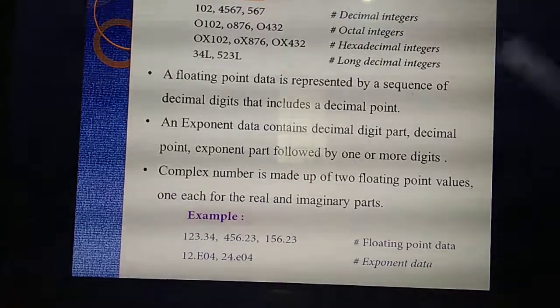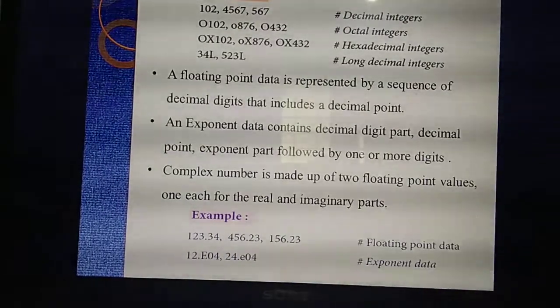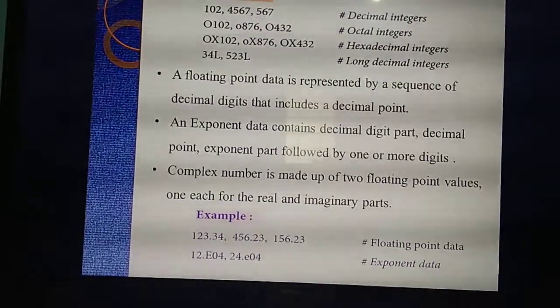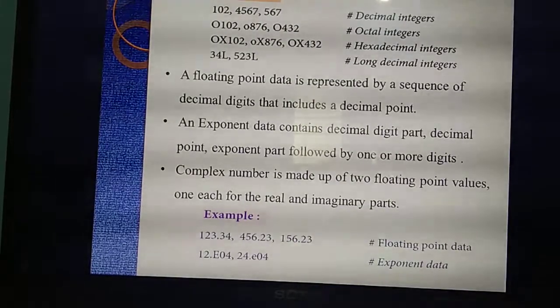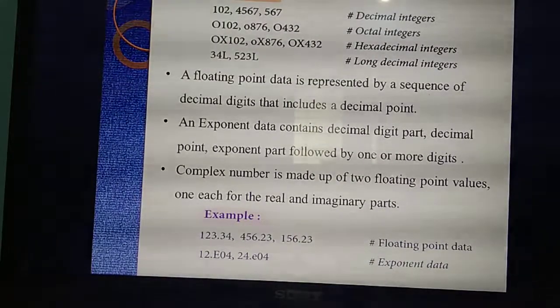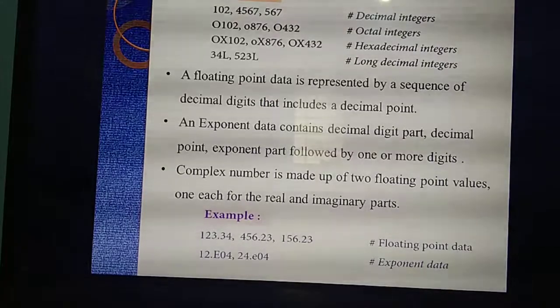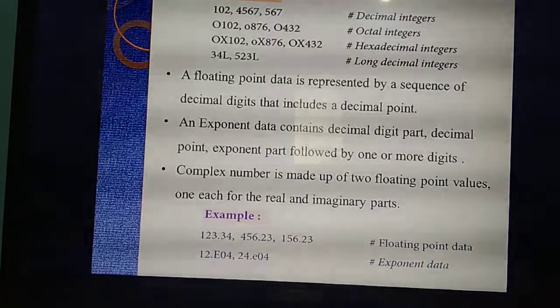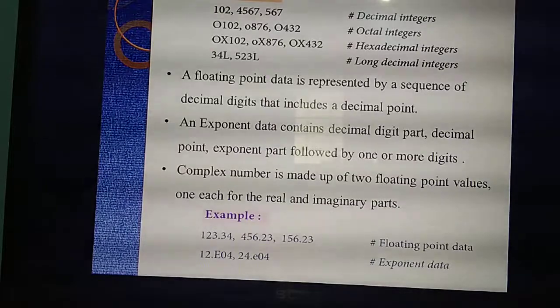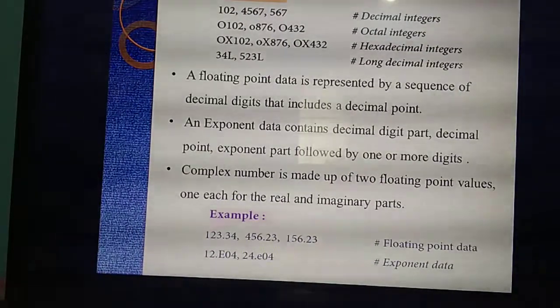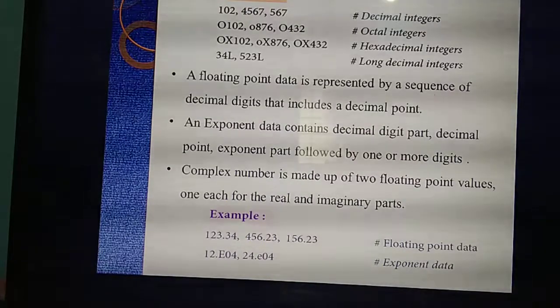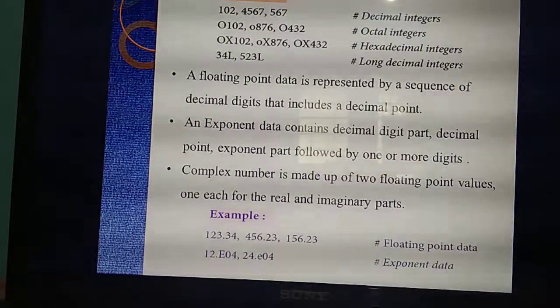Okay. So the next thing is floating point. Which numbers are we calling floating point numbers? Point numbers, isn't it? Yes. Some numbers are represented with a decimal digit, that means a decimal point. A collection of those decimal point numbers we call floating point data.